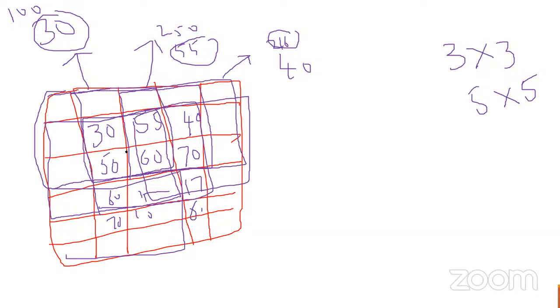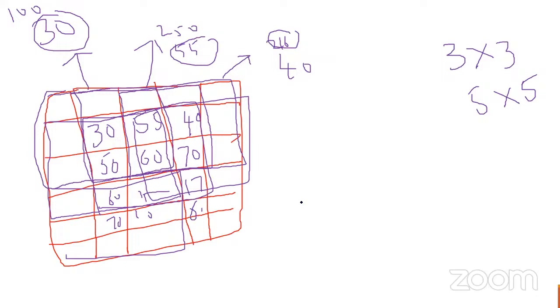Whatever central pixel values we have that are higher, we reduce them to a minimum value, as they are surrounded by the other values, so that we reduce the salt. Maybe pepper noise also we can reduce like this. Hope you understood why I'm moving. If we are not moving, what happens? Only one pixel we are reducing. What about the other pixels in the entire image? That's why I'm considering 3 by 3 and moving from left to right. Once I complete the right, then again moving from top to bottom, again left to right, top to bottom. Once we reach the rightmost corner, we have to stop the process.